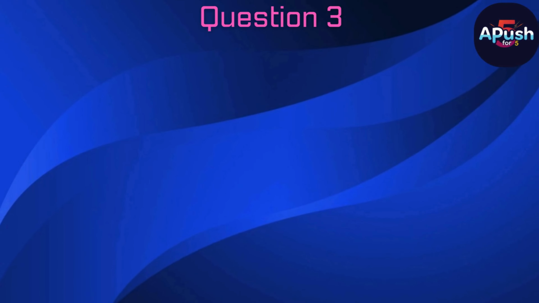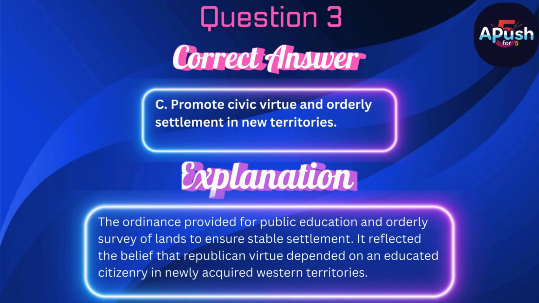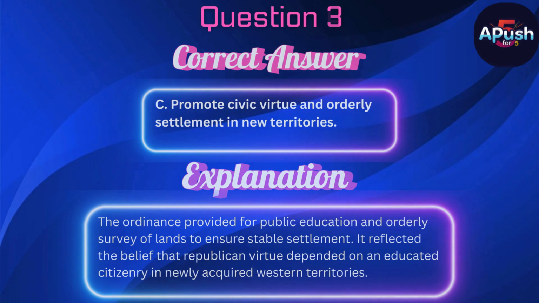The correct answer is C. Promote civic virtue and orderly settlement in new territories. The ordinance provided for public education and orderly survey of lands to ensure stable settlement. It reflected the belief that Republican virtue depended on an educated citizenry in newly acquired Western territories.